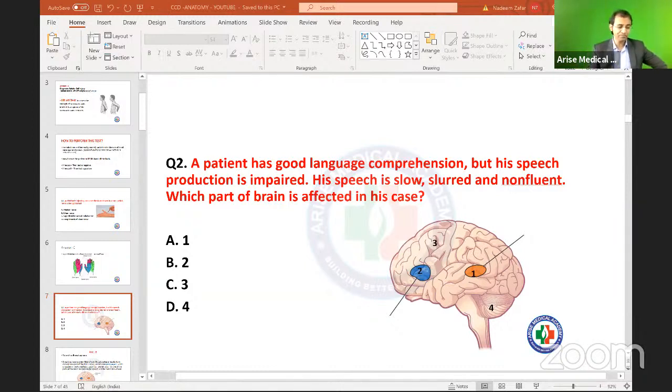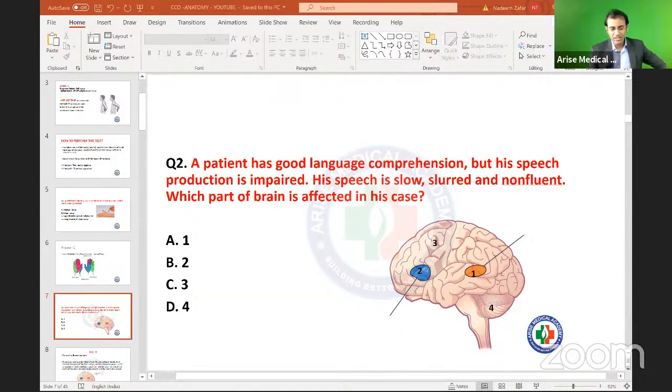Now if I ask you the exact location of Wernicke's area, and the exact location of Broca's area, what is your answer? Very good.